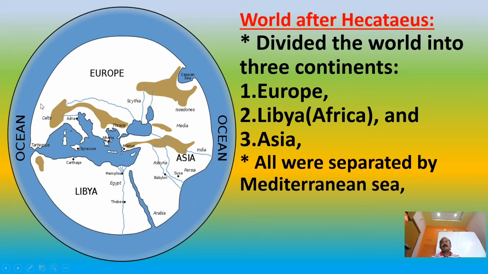They did not know the other four continents: Australia, Antarctica, North America, and South America. They just knew about the continents surrounding the Mediterranean Sea: Europe, Asia, and Libya. This is the map of the world after Octavius. It is given in your textbook. After completing the lesson, look at your textbook also and read the lesson.